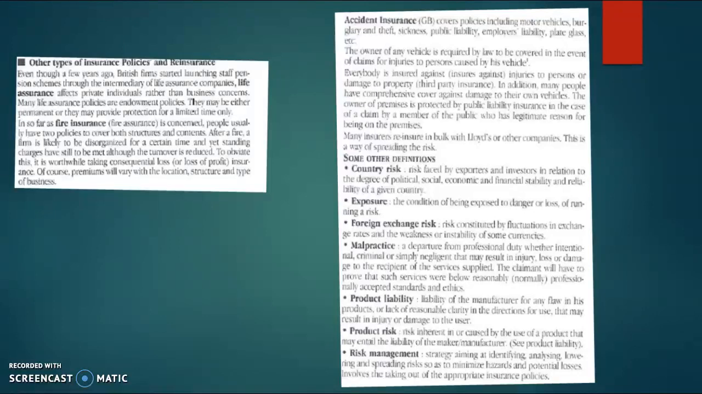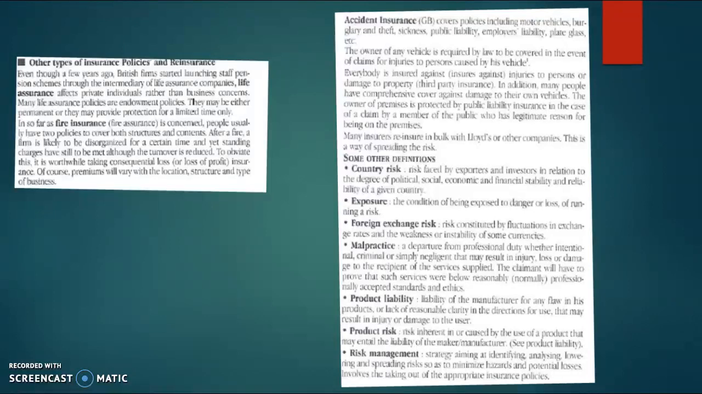So you also have accident insurance, which covers policies including motor vehicles, burglary and theft, sickness, public liability, employer's liability, plate glass, etc. So the owner of any vehicle is required by law to be covered in the event of claims for injuries to persons caused by his vehicle. Everybody is insured against injuries to person or damage to property. In addition, many people have comprehensive cover against damage to their own vehicles.